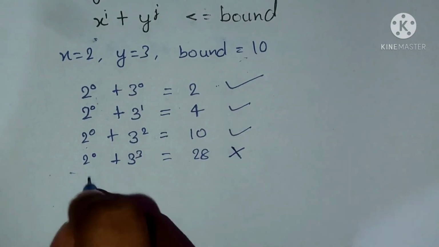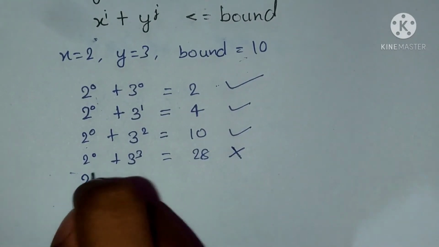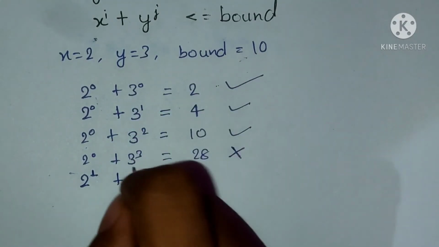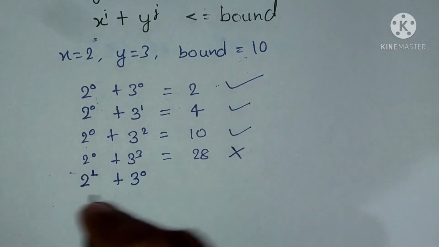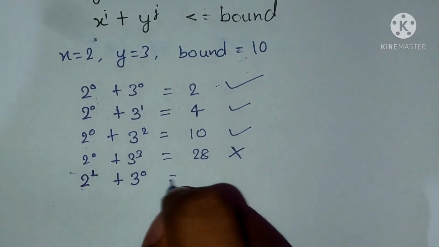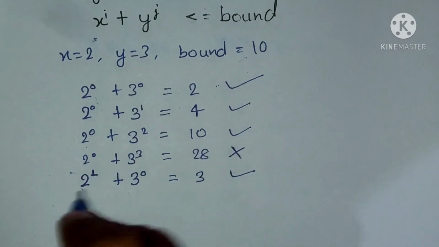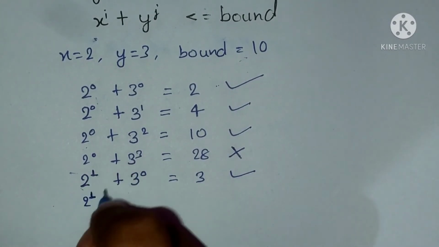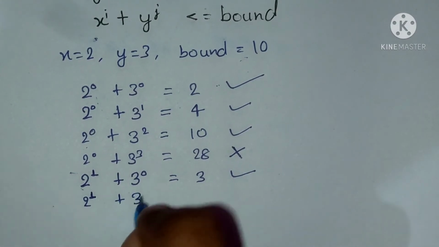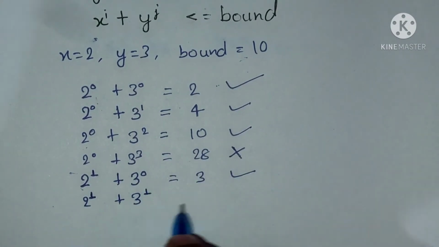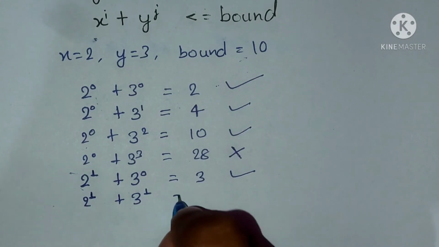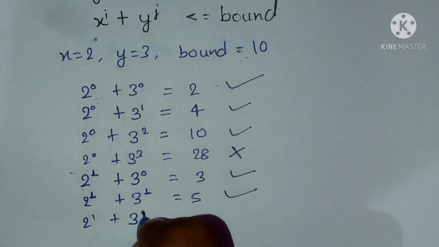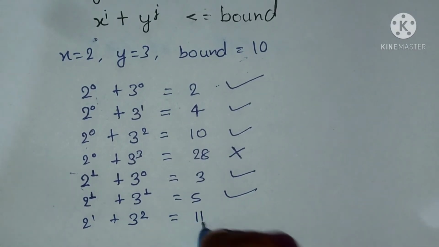So what we will do now, we will increase the power of 2 to 1, and we will again start from the 0th power of 3. So what will be the sum? 2 plus 1, 3, and it is a powerful integer. Then we will keep the power of 2 constant and keep on incrementing the power of 3. So 2 plus 3 raised to power 1, that is 5, and again a powerful integer. 2 raised to power 1 plus 3 raised to power 2, that will be 11, and it will not be a powerful integer.